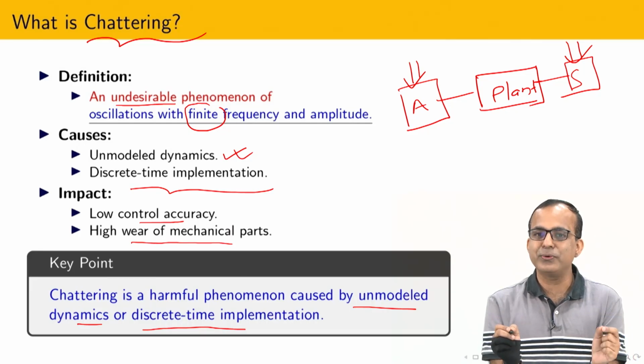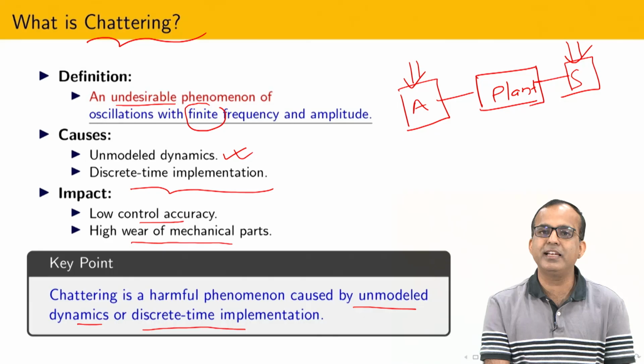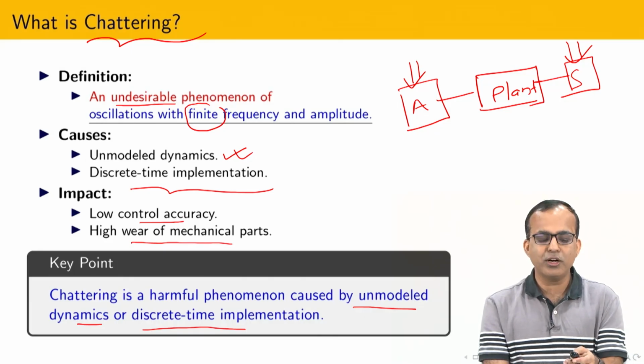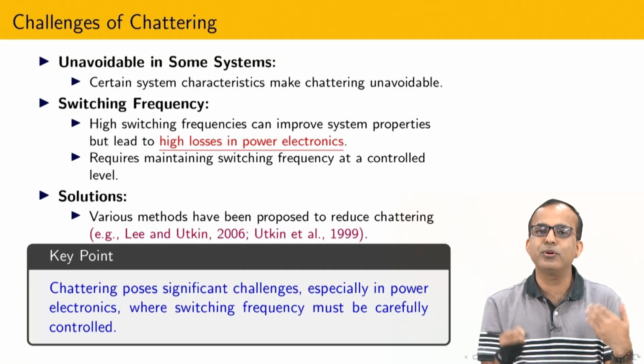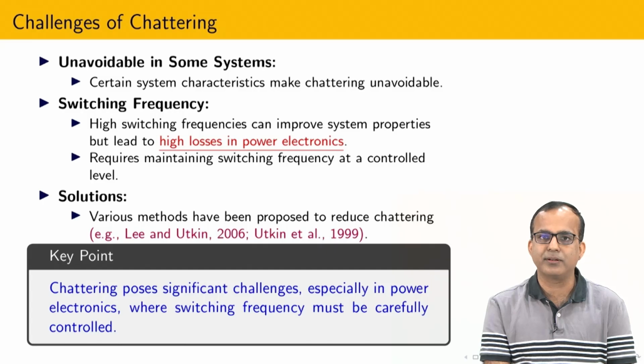What basically we are doing, since in order to design sliding mode control we are neglecting some dynamics, that neglection is going to create problems. So now another question: how to incorporate that such that one can minimize it? That we are going to look into in the next chapter.